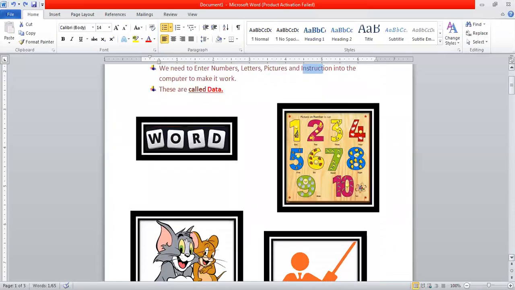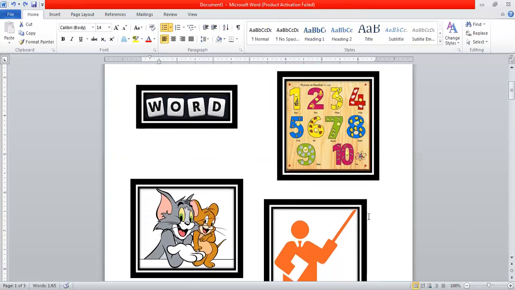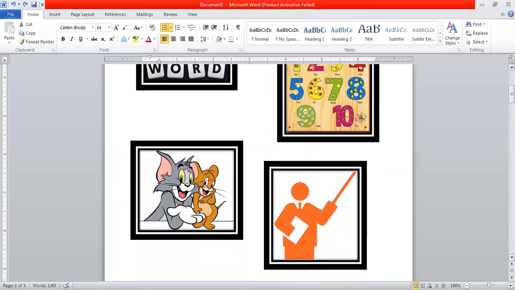Can you see the picture? I have inserted a word WORD. You can insert any word. You can insert your name. I can insert my name also in the computer. We all have practiced in the WordPad and we have inserted our name also. Then we have inserted numbers also. You can insert any number. We can insert the picture also. I hope you all have inserted a picture in the WordPad. We have done it. Yes or no? So we can insert any picture that we want.